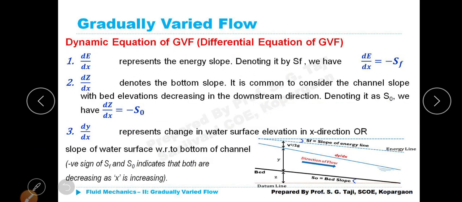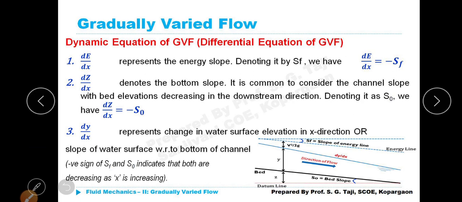Therefore, the dynamic equation can be written with dE by dx. What does that represent? It represents the energy slope. Denoting it by SF, we have dE by dx is equal to minus SF. What is the significance of the negative sign? We will see a little bit later. Second component, in the above equation 2, dz by dx.